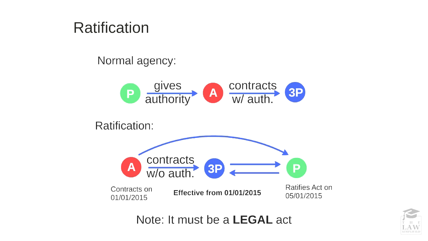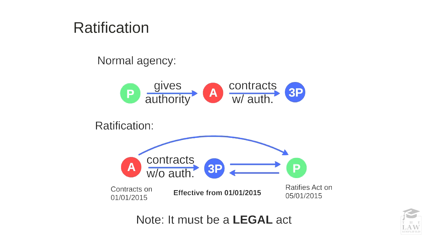In relation to ratification, an agent contracts without authority with a third party. Let us assume that this contract took place on the 1st of January 2015. However, at this juncture, there was no authority provided by the principal to the agent. Ratification occurs when the principal retrospectively gives authority, for instance 4 days later on the 5th of January 2015. Thereby, the agency relationship becomes effective from the day of the act itself, which is the 1st of January 2015.